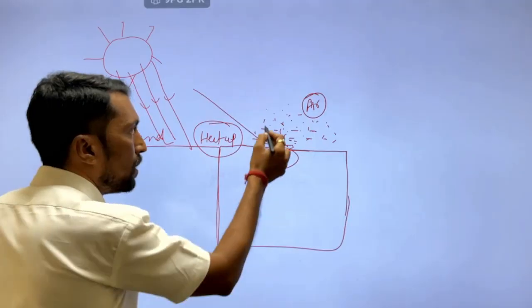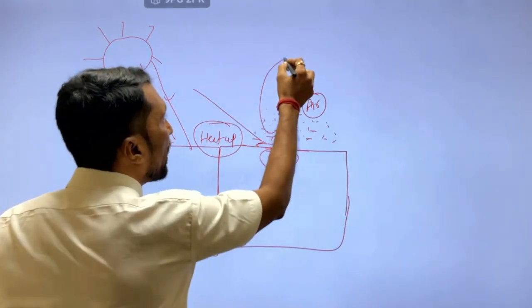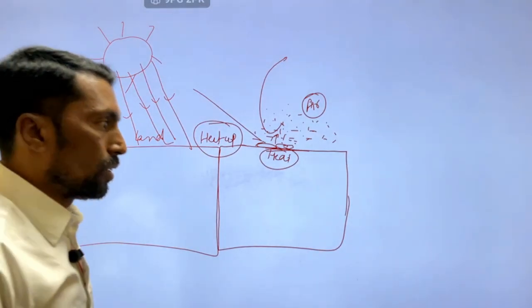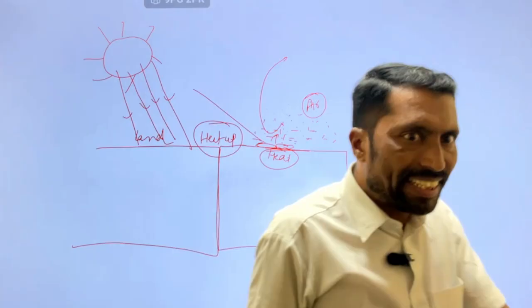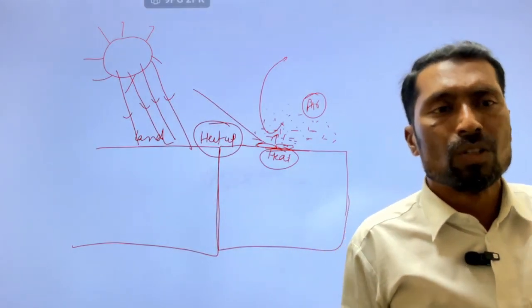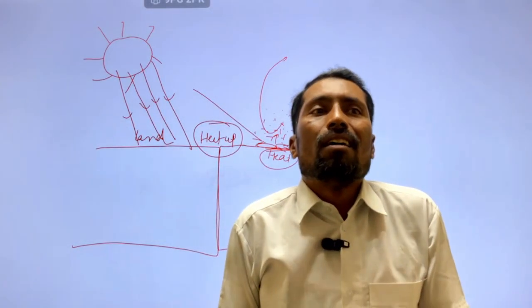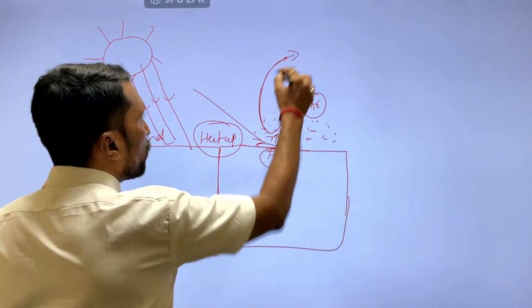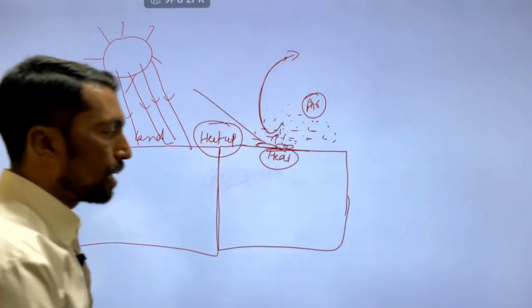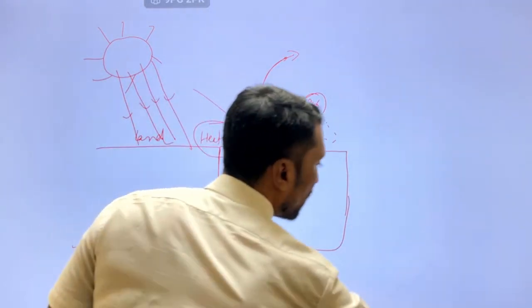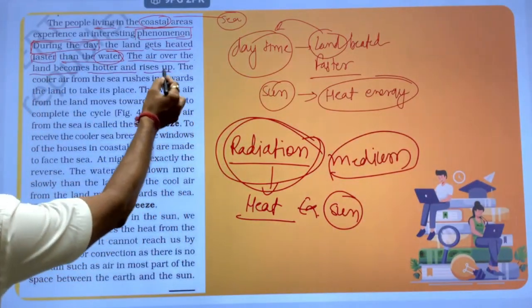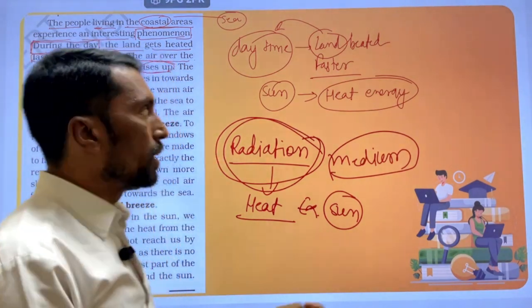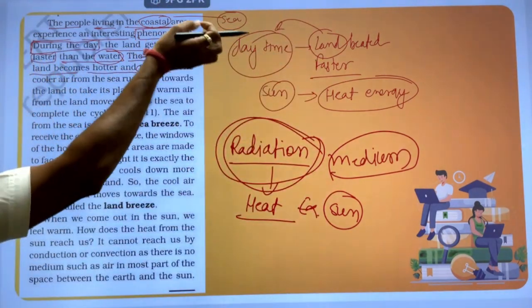They heat up and rise their level, because when air particles get heated, their density is very low. Due to that, they go in the upward direction, as mentioned here. As soon as the particles absorbed the heat energy, they went to the upper layer.